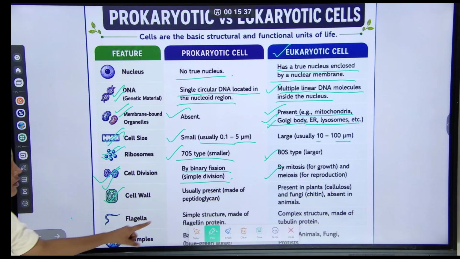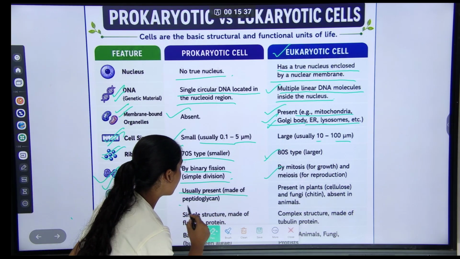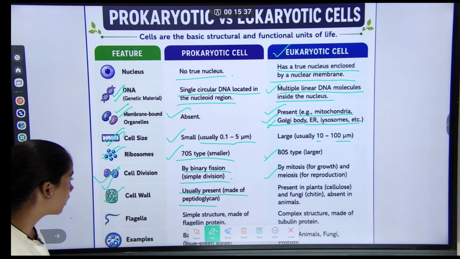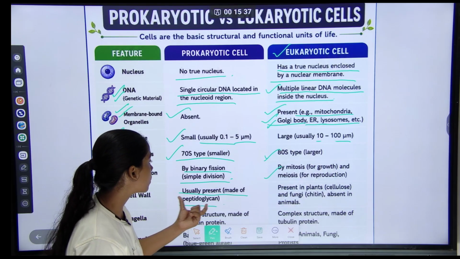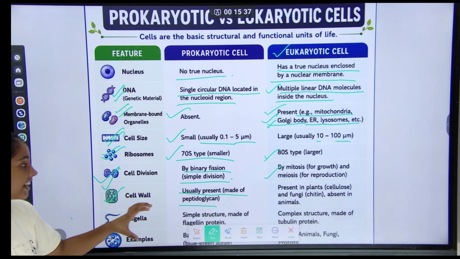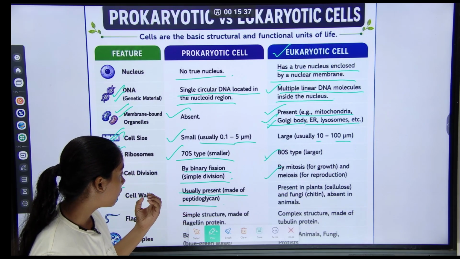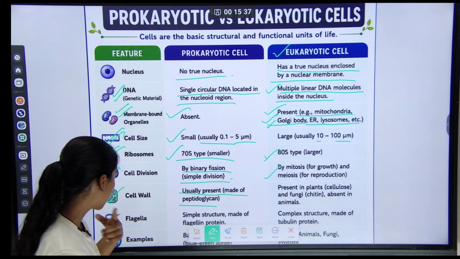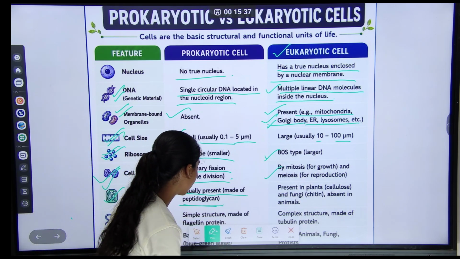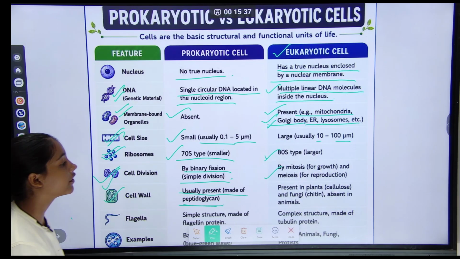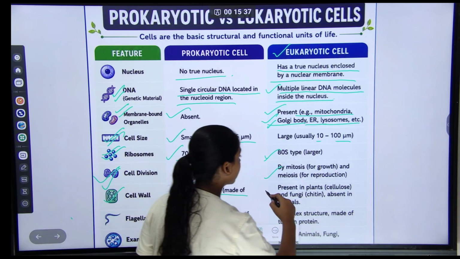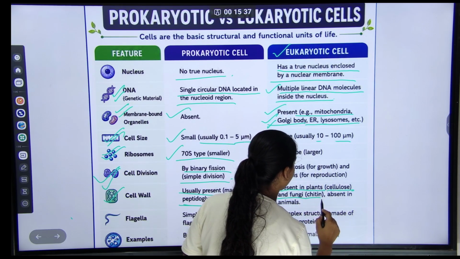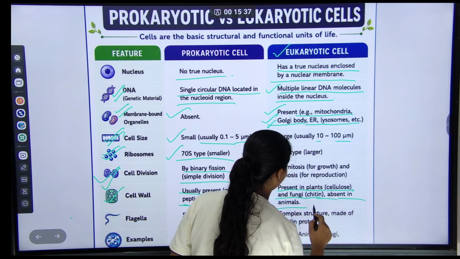Cell wall is usually present, made up of peptidoglycan. In eukaryotic cells, it is present in plants as cellulose and in fungi as chitin, and absent in animals.